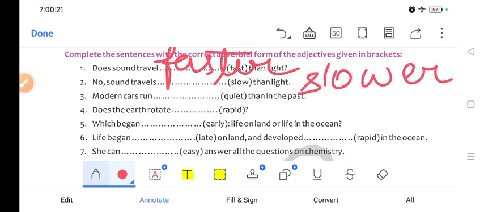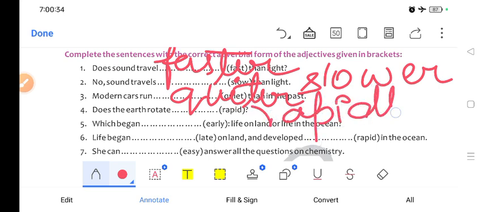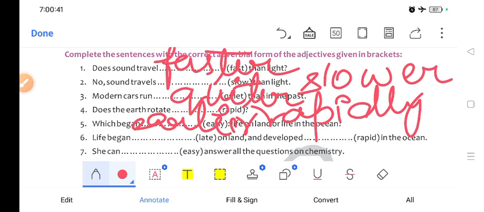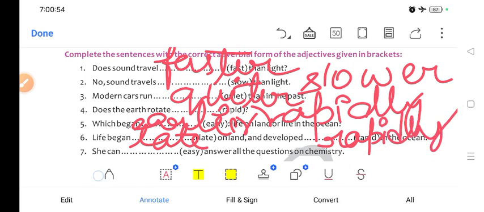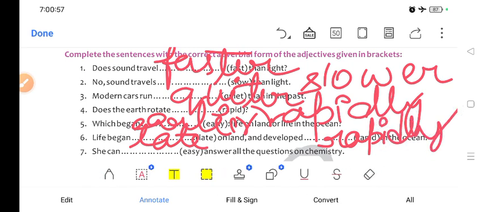Then modern cars run quieter. Quieter. Next, does the earth rotate rapidly? It's rapidly. Next is which began earlier. Earlier. Next, life began late on land and developed rapidly. Rapidly is an adverb. Understood? Okay. Developed rapidly in the ocean.